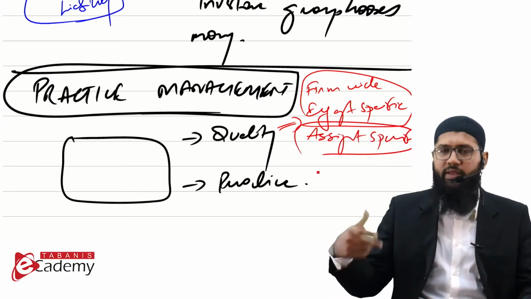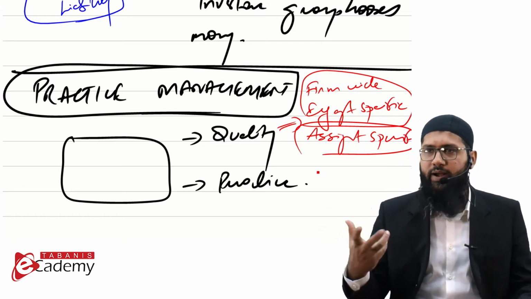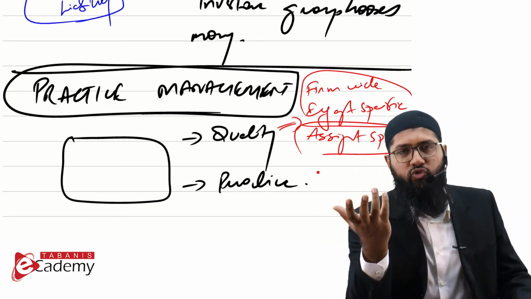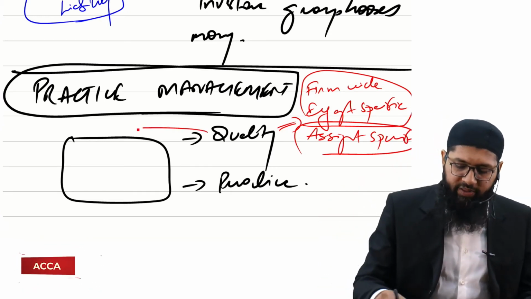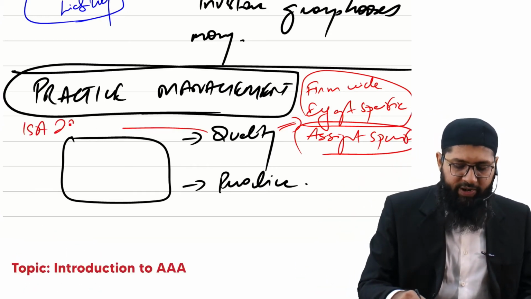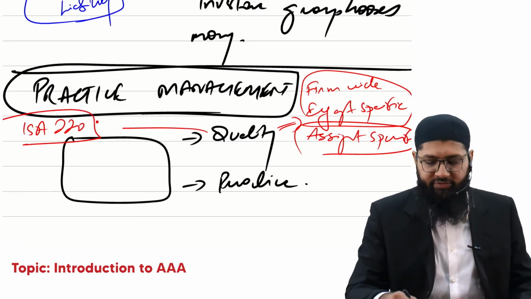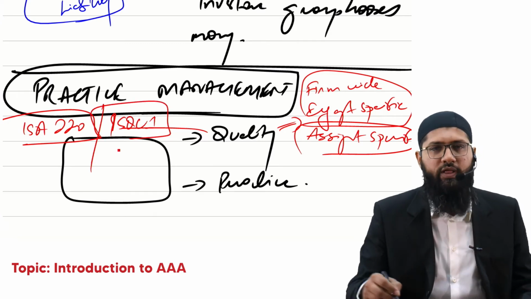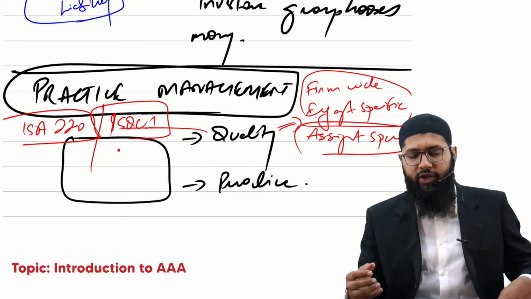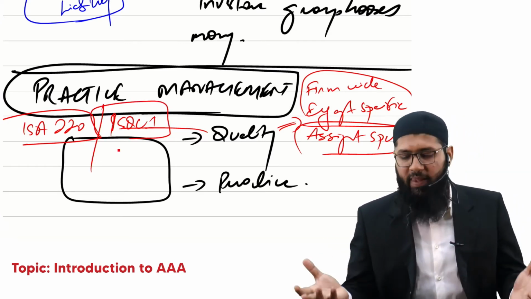So when you are performing the audit, whatever engagement, whatever assignment that you are performing, you have to make sure that you comply with the quality standards. What are the quality standards? You have got ISA 220, which defines what the audit quality is. You have got ISQC 1, which also defines what the quality control standards are going to be. So you got to make sure that you comply with the quality.